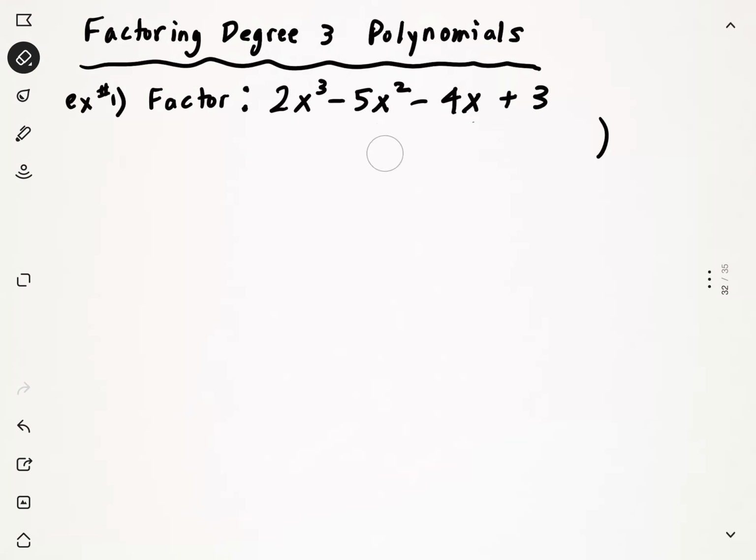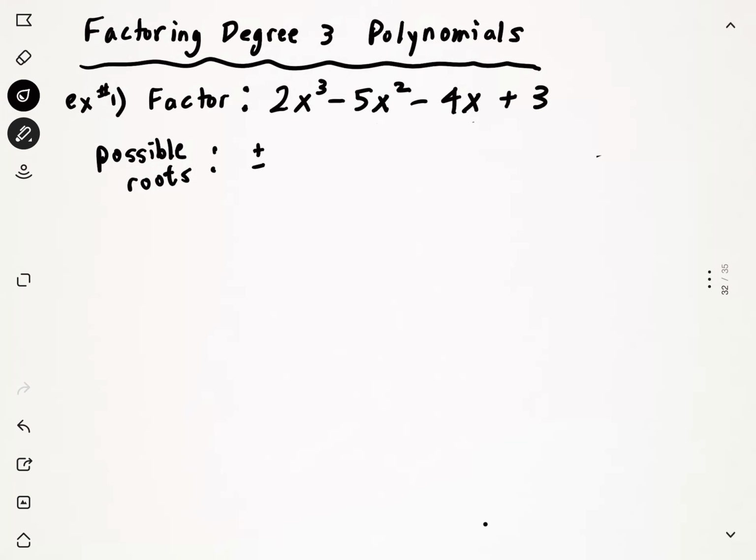So let's start with finding the possible roots using the integral zero theorem. I can take a look at the possible roots, narrow down my choices for a little trial and error method. I'm going to take a look at the factors of 3, which are only 1 and 3. So we have reduced the possible roots down to 4 possibilities: positive 1, positive 3, and negative 1, negative 3. Okay, so we have to do some trial and error.